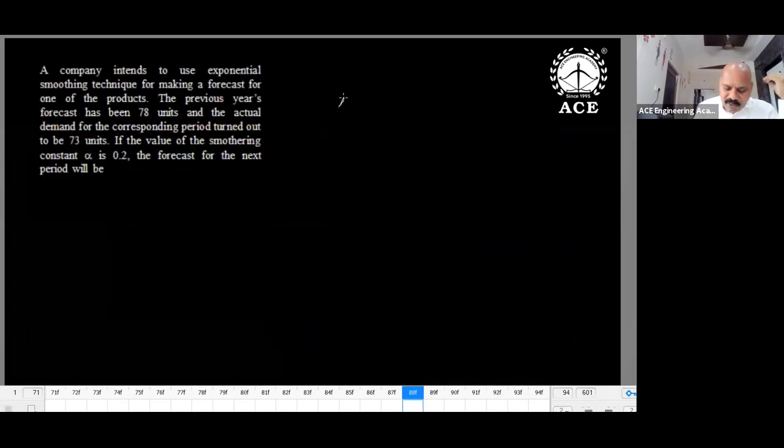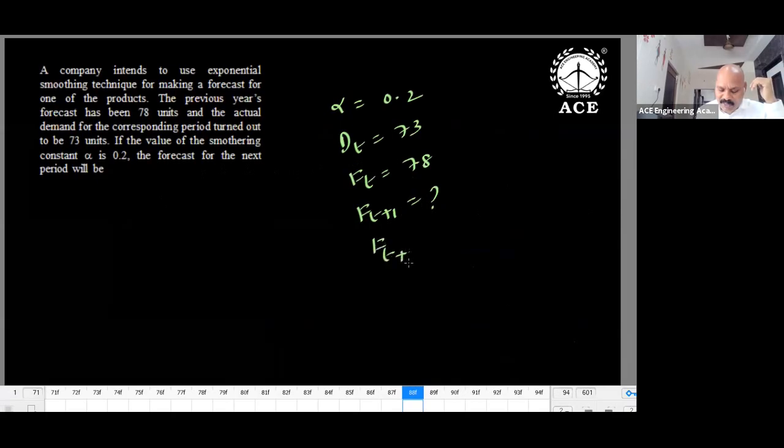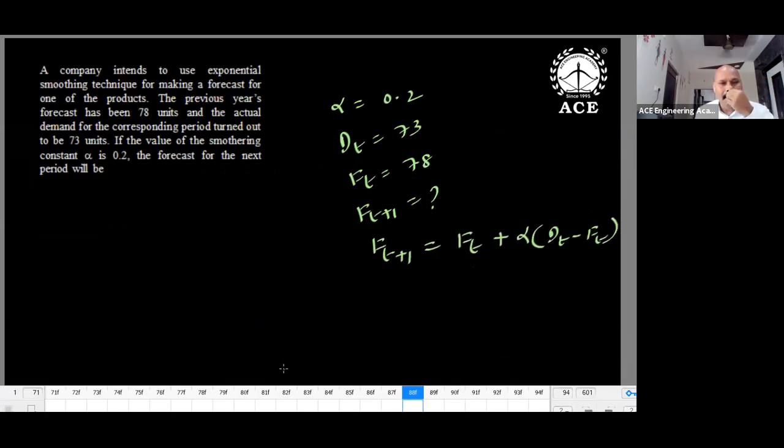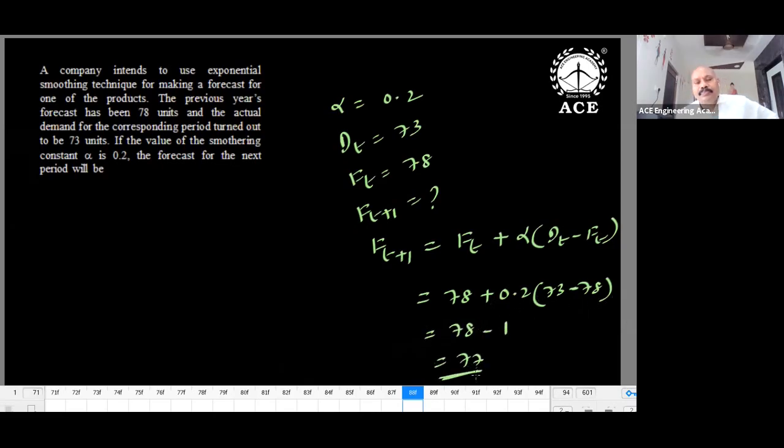So one question: alpha is equal to 0.2. Actual demand D t is 73, and F t is 78. F t plus 1 is equal to how much? So F t plus 1 is equal to old value plus correction. So what we do: 78 plus 0.2 into 73 minus 78. This forecast got some error, on the high side, overestimation. Then we have some adjustment. 73 minus 78, minus 5 we will get. So 78 minus 1, 77 we will get.